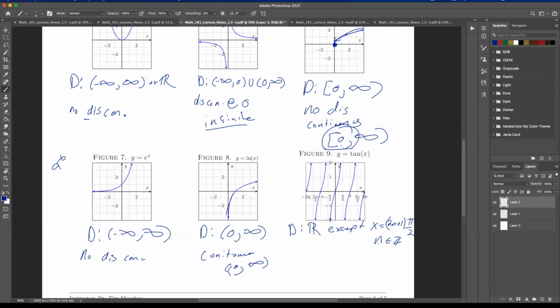And so this is just a way of saying, because when n is 0, this is 1, and I have pi over 2. So it's all real numbers except pi over 2. When n is 1, this becomes 3, so this is 3 pi over 2. When n is negative 1, this becomes minus 2 plus 1, so it'll be minus 1. And so that gives us this. And so this is just a fancy way of drawing all these lines of discontinuity. Hopefully you've seen this before in your pre-calc class.